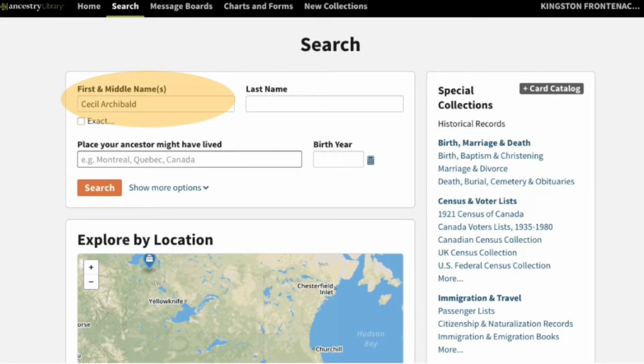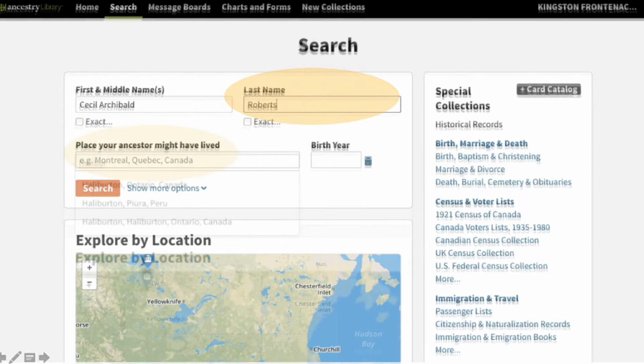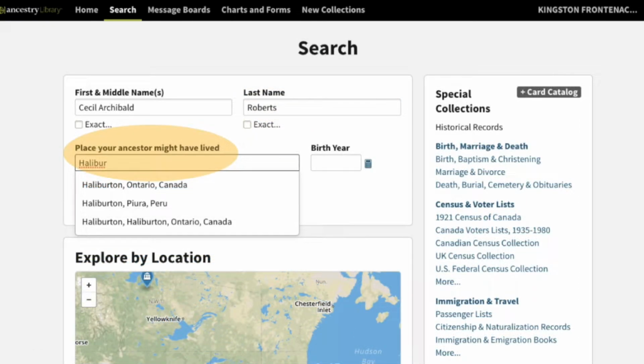I'll search for my grandfather. I type his first name, his last name, and the place where he lived. When I start typing, Ancestry gives some suggestions, and it's good to choose from this drop-down list.